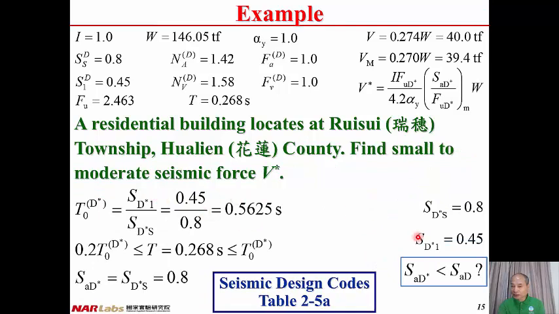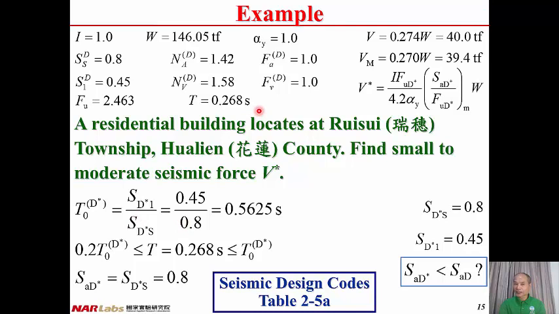Once we have SD star 1 equal to 0.45, SD star S equal to 0.8, and then we divide SD star 1 by SD star S equal to 0.45 divided by 0.8. Then we have 0.56 seconds. That's T0 D star. That's the corner period between short period and medium to long period.